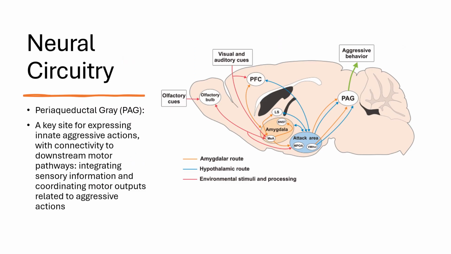Here you can see the periaqueductal gray, and this is in the midbrain, which plays a crucial role in aggression. This is a key area where innate aggression occurs, and this happens by receiving massive inputs from the hypothalamus, especially the ventromedial hypothalamus.